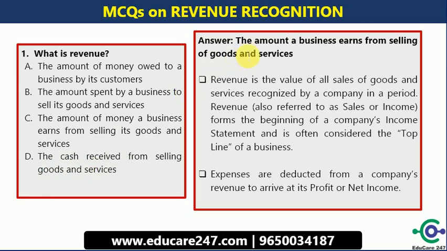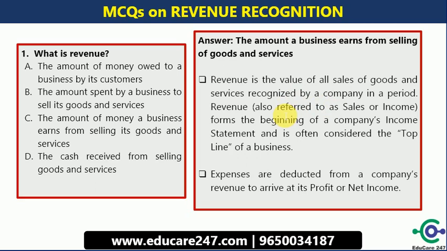So among all these options, the correct one is the amount a business earns from selling of goods and services. So basically revenue is the value of all the sales of goods and services which is recognized by a company in a specific period of time. This revenue is also referred to as sales or income.